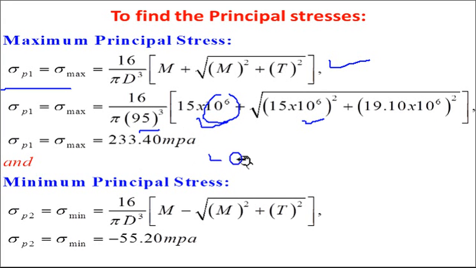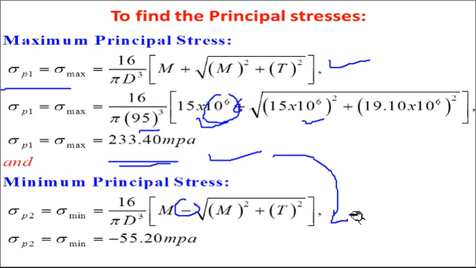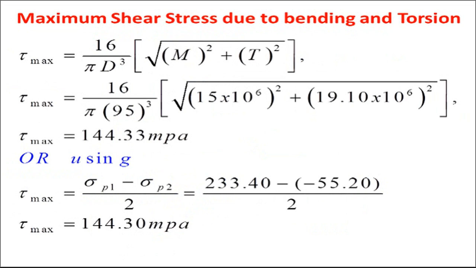By solving this you will get the value of sigma P1, and for the minimum value there will be a negative sign for the root term, while all the other terms are the same. By putting all these values, you will get the minimum principal stress sigma P2 as minus 55.20, and the maximum principal stress as 233.